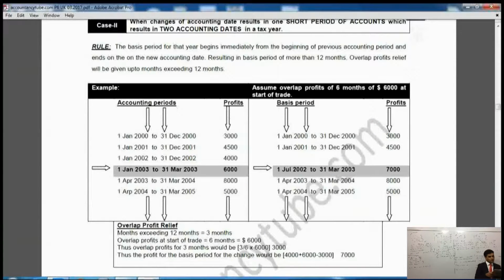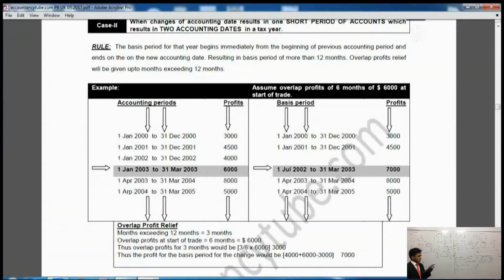Likewise, in the previous example as well, it has given us 6,000 worth of overlap profits. So there is an assumption in this one as well. Now in this one, on the right side where the treatment is given, it is exactly the same for the first 2 years, where it is £3,000 and £4,500, and after that there are 2 accounting dates in the same tax year.